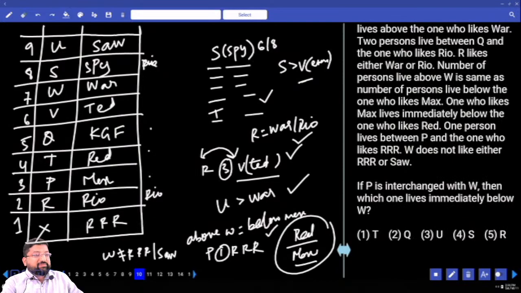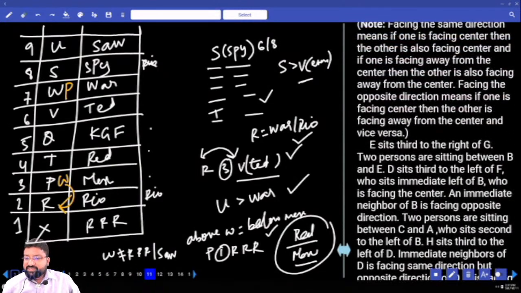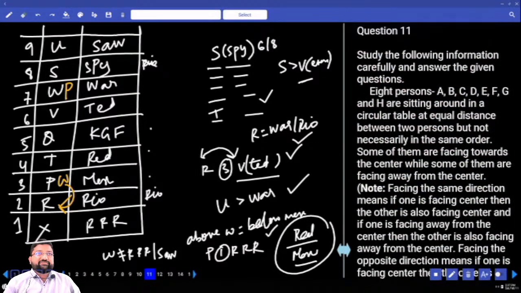Question number 10. What's happening in question number 10? If P interchanges its place with W, P is here, W is here. Next. If P is interchanging with W, then which one lives immediately below? Clear? Is it a different one? Yes, it is a different one.